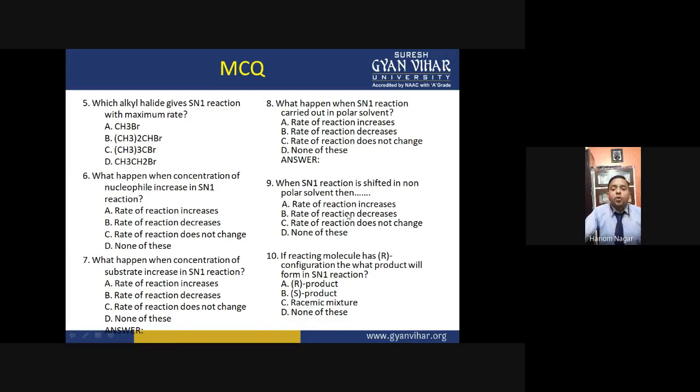Why? Because in non-polar solvent, there is no easy polarization of the carbon and bromine bond. No polarization, no ionization of the alkyl halides. The polar solvent increases the rate of ionization of the alkyl halides and increases the rate of reaction. But there is no such effect of non-polar solvent. That's the reason why rate of reaction decreases in this type of solvent.